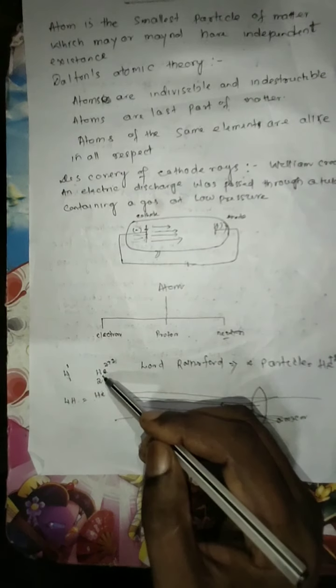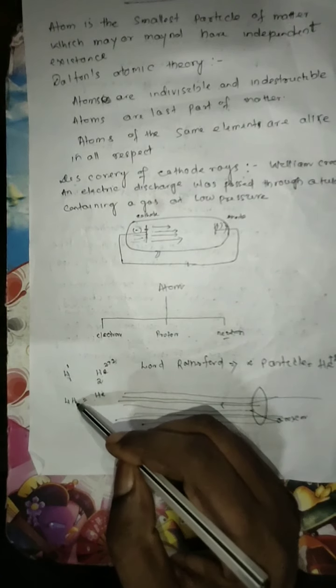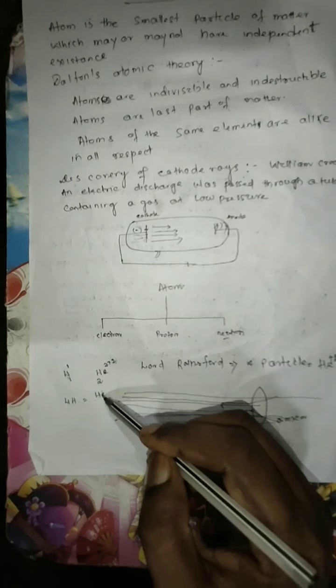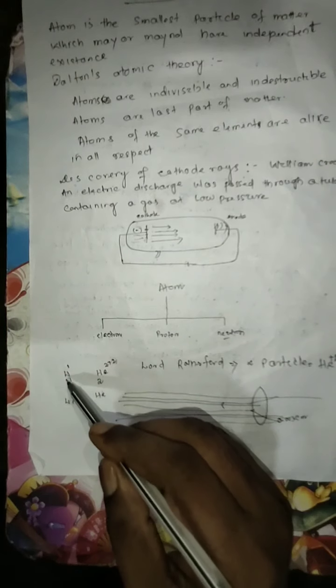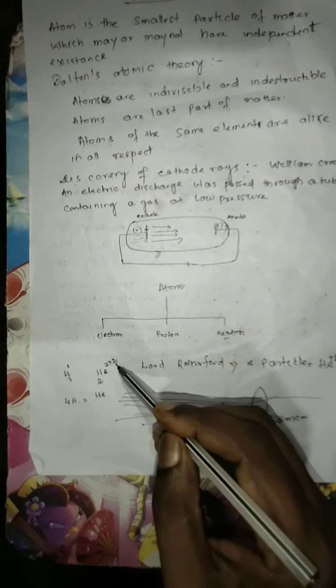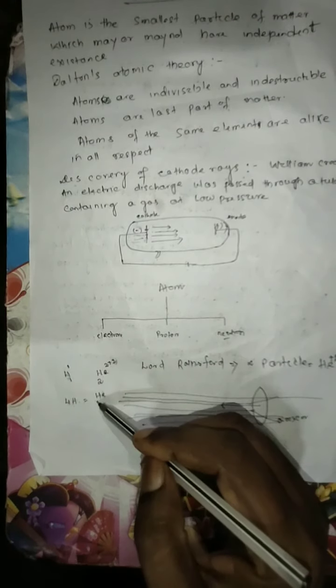So hydrogen has 1 electron and 1 proton, and helium has 2 electrons and 2 protons. According to this comparison, if neutrons were not present, helium would be twice as heavy as hydrogen. But practically, it is 4 times heavier. The weight of 4 hydrogen atoms is equal to 1 helium atom. So two neutral fundamental particles must be present inside it. That's why helium is 4 times heavier than hydrogen. So the neutron is confirmed from this calculation.